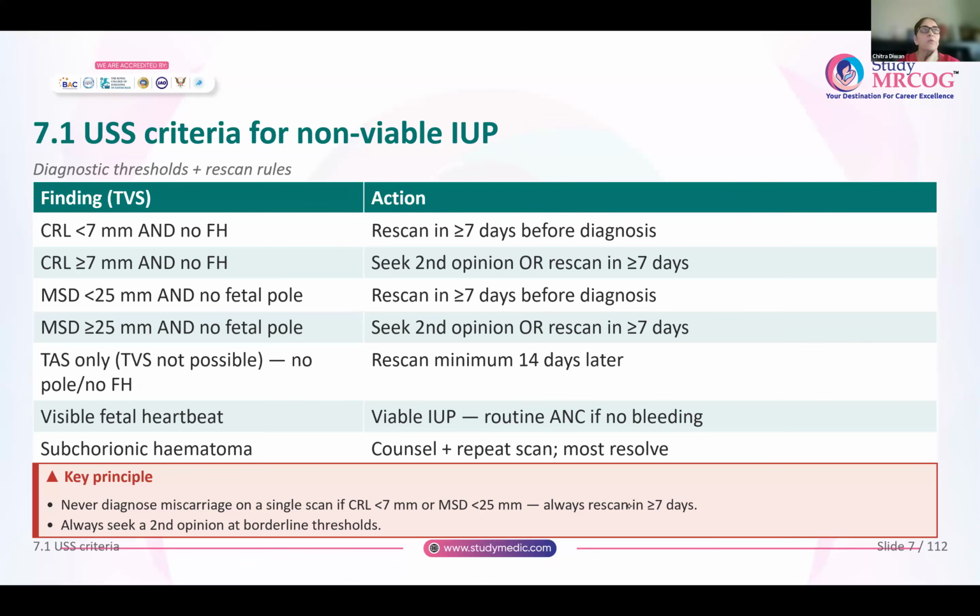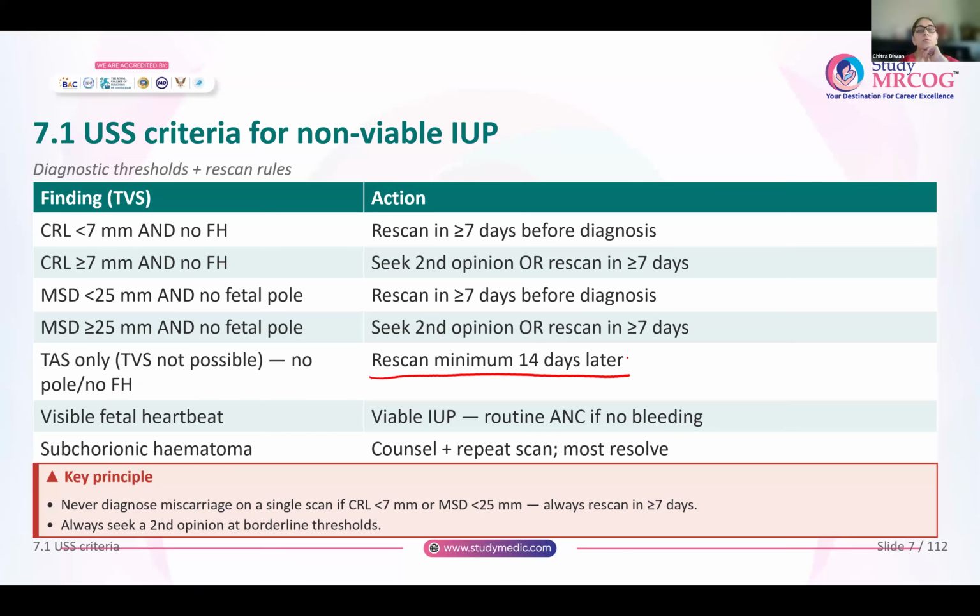Now remember, when you are doing only transabdominal and you don't see a fetal pole or a fetal heart, the rule is always that the repeat scanning should be done after 14 days. When you are doing transvaginal, it should be after 7 days. Now, if while doing a scan you see that the heartbeat is visible, then you can say that this is a viable intrauterine pregnancy, and you can send her for routine antenatal care.